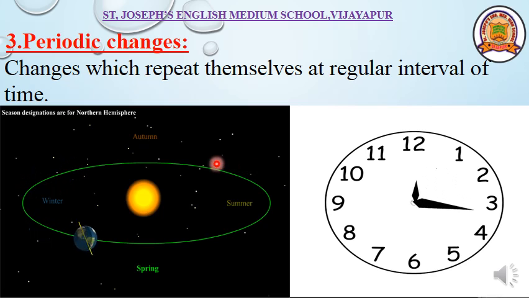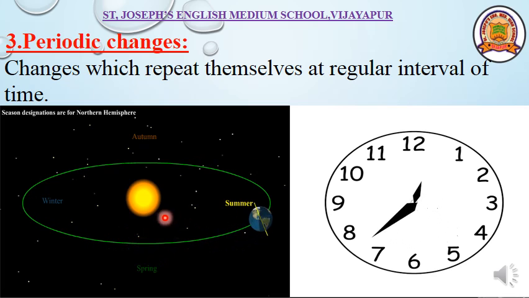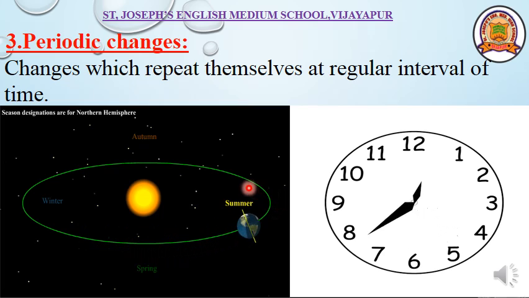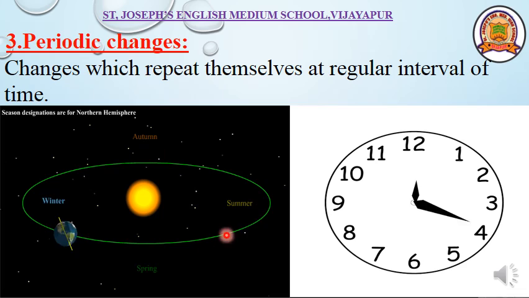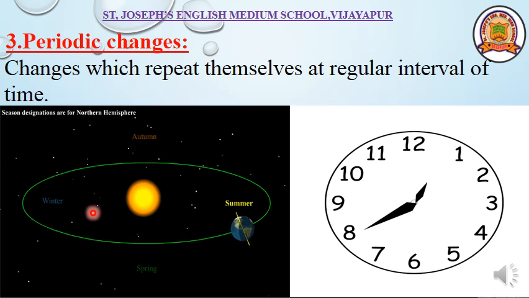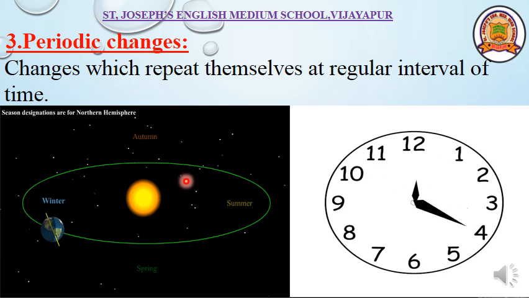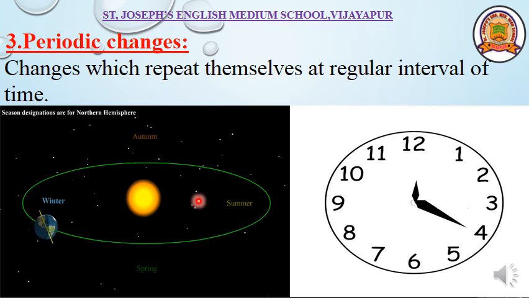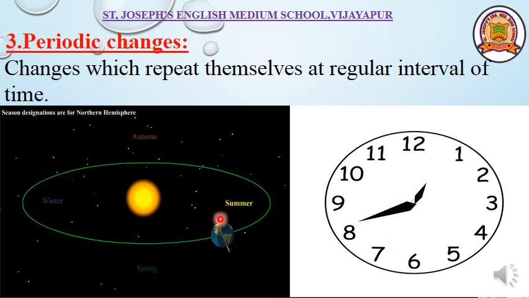Okay. Rotation of earth causes day and night. So, we have 12 hours day and 12 hours night. Whereas a revolution means making a big circle, completing this orbit around the sun. It takes 365 days to complete one circle around the sun. That is called revolution. Revolution of the earth causes different seasons.